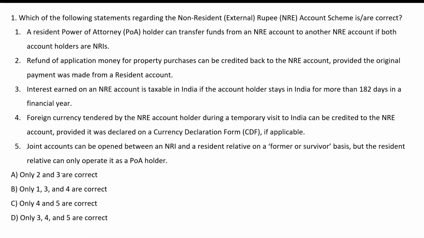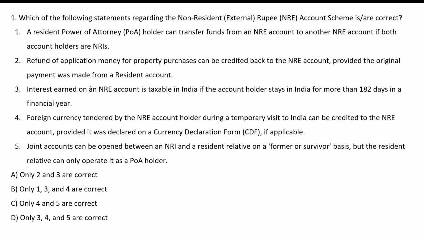So let's move on to our practice questions. Number one, which of the following statements regarding the NRE account or scheme is correct? A resident power of attorney holder can transfer funds from an NRE account to another NRE account if both account holders are NRI.